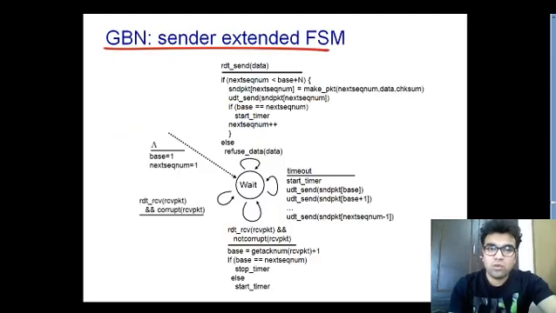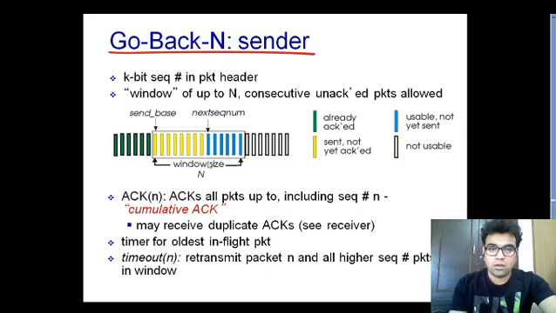So here you see the go back N sender FSM, finite state machine, in which you will find only one state. We start with the reliable data transfer send method. And this portion is in a loop where the condition is: if next sequence number is less than base plus n, which means this is your sending side.